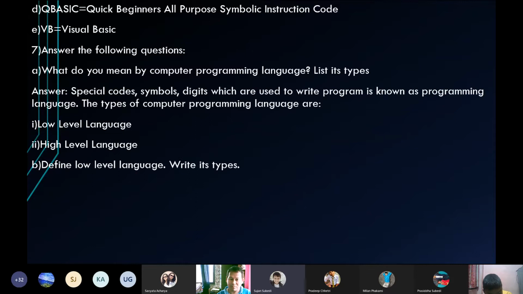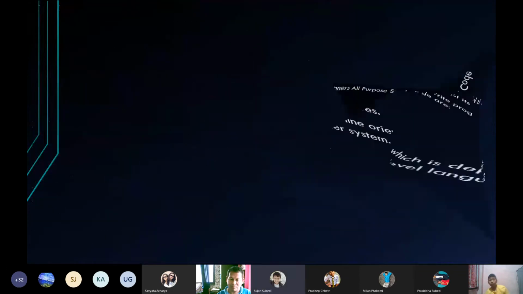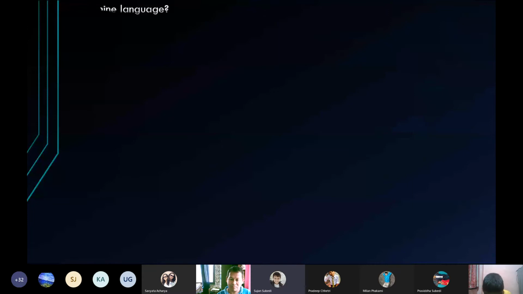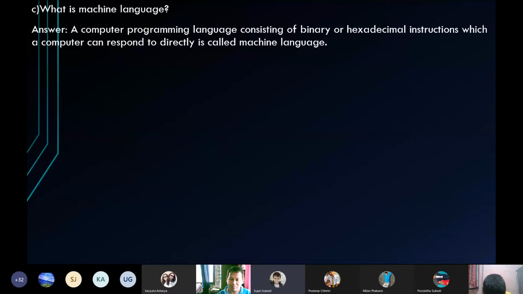Define low level language, write its types. Answer: low level language is a machine oriented language which is dependent on the machine itself and cannot be used by another system. The types of low level language are machine language and assembly language. What is machine language? A computer programming language consisting of binary and hexadecimal instructions which a computer can respond to directly is called machine language.